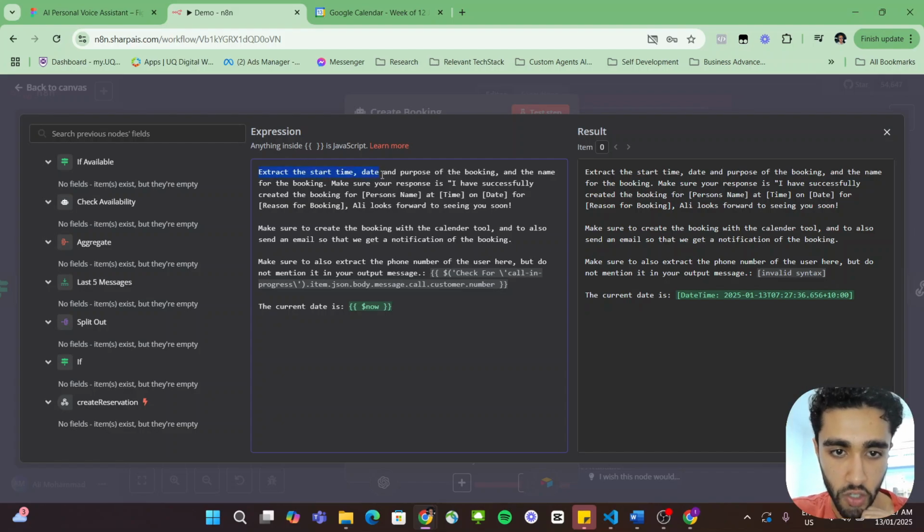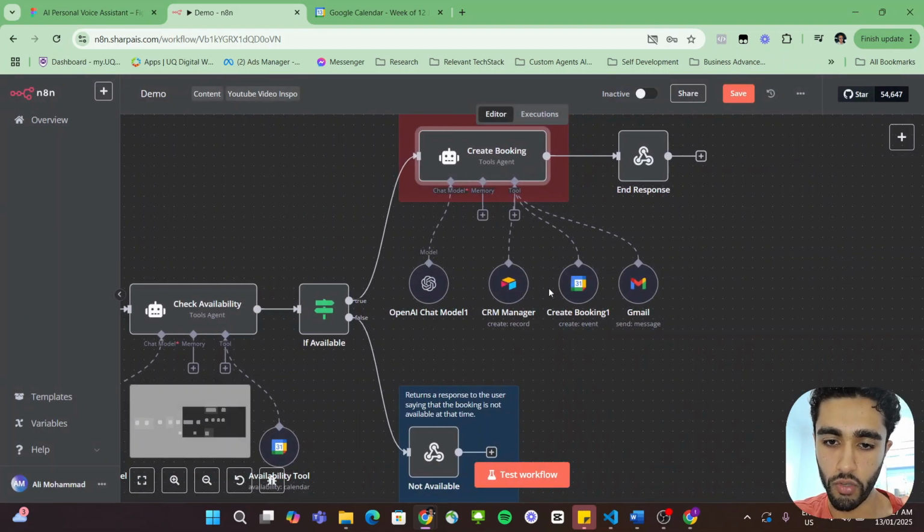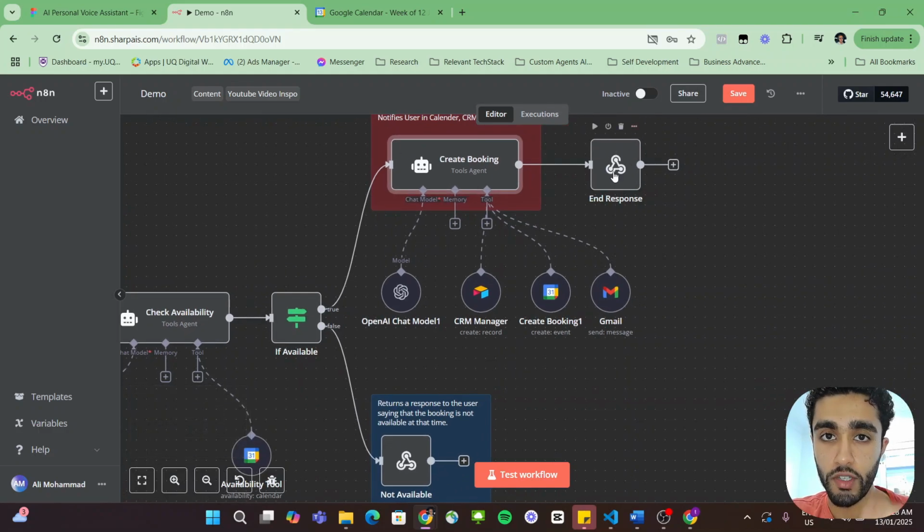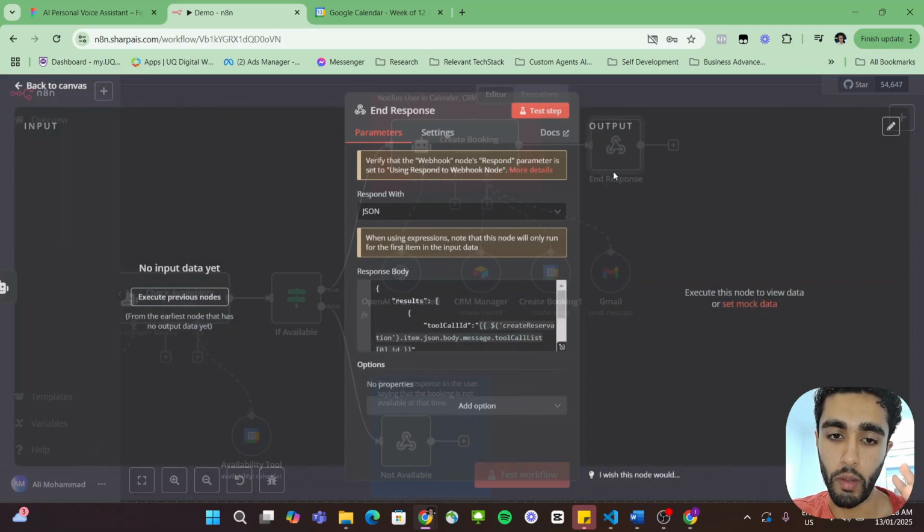So this basically extracts the time, date, and purpose of the booking and the name for the booking, and then it makes sure to return the responses: I have successfully created booking for person's name at time, for date, for reason of booking. Ollie looks forward to seeing you soon. And then we basically tell this AI agent to trigger the CRM, if you want to use a CRM, create the booking and send an email to the user, which in this case is me, just notifying me, hey, someone's made a booking. Then we return that information with a webhook response.